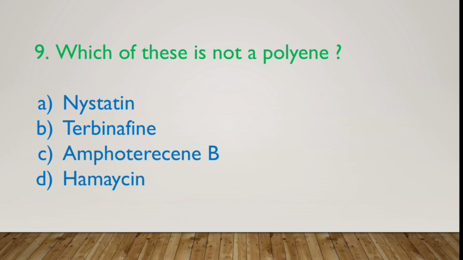Next question is which of these is not polyene? Option A nystatin, option B terbinafine, option C amphotericin B and option D hamycin. So guys, hamycin, amphotericin B and nystatin are included under the polyene group of antifungal drugs. It is only terbinafine that is not included under the polyene group of antifungal drugs. So the correct option is terbinafine.